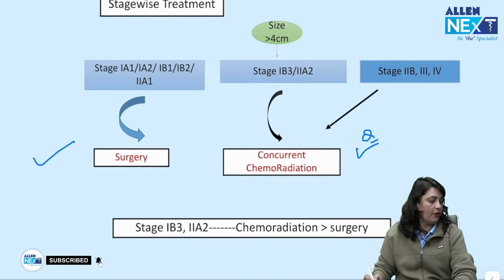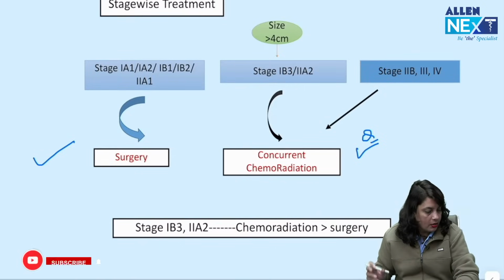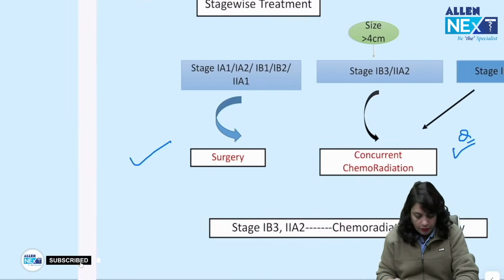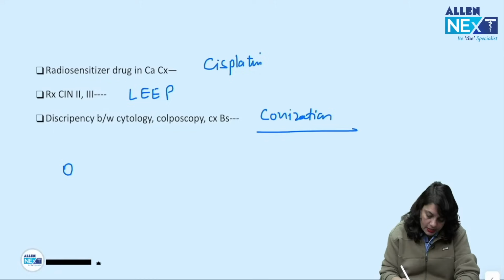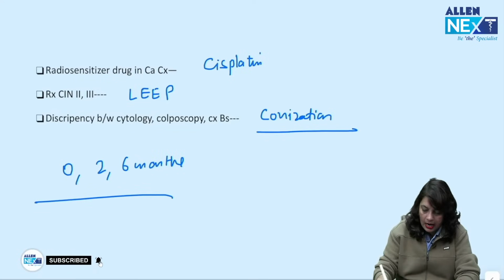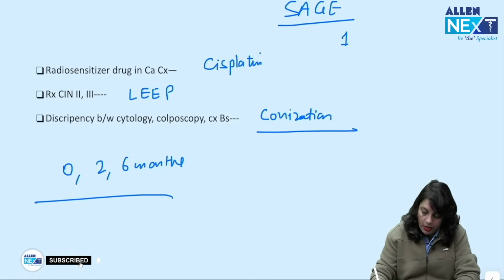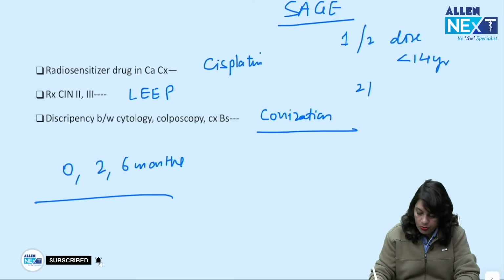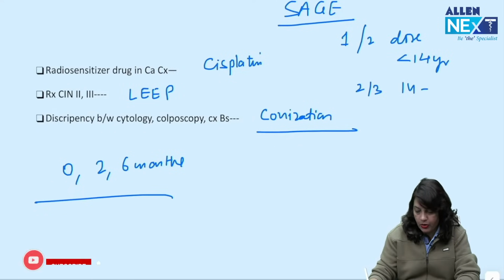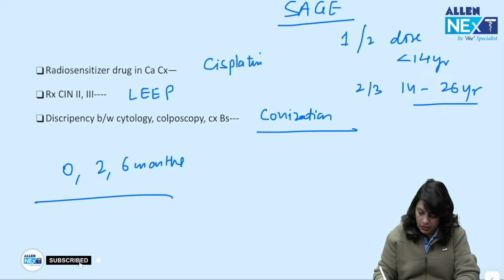Recently asked question in FMGE exam: for how many total doses of the vaccine? Vaccine doses are 0, 2 and 6 months. But there are the latest SAGE guidelines. They say 1 or 2 doses is enough in less than 14 years of age, and 2 to 3 doses between 14 to 26 years of age.